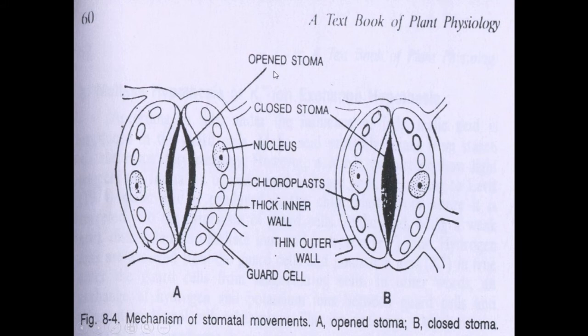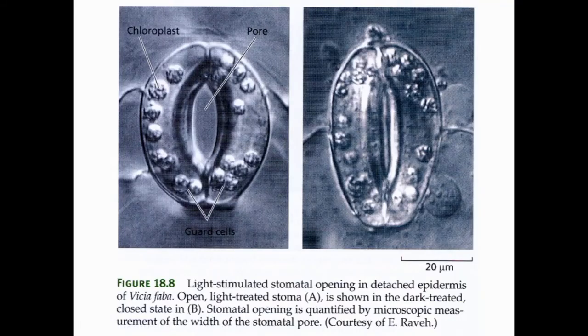This opening and closing of the stoma depends upon the turgidity of the guard cell. If the guard cell is turgid, then the stoma is open, and if the guard cell becomes flaccid, then the stoma is closed. So this is the electron microscope image of the stomata. We find the stoma centrally located. This is the image of the open stomata, and this is the image of the closed stomata.